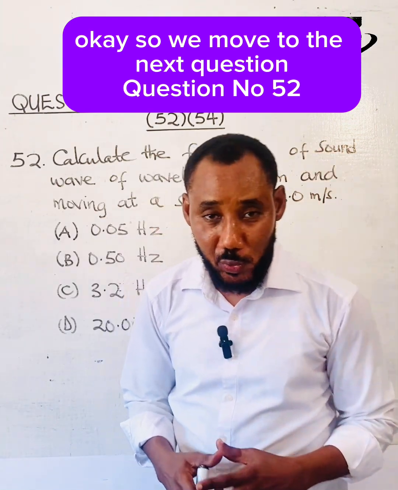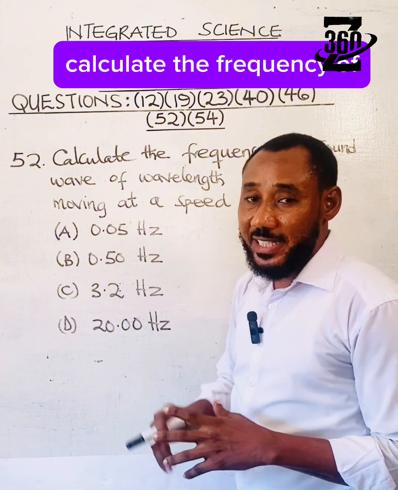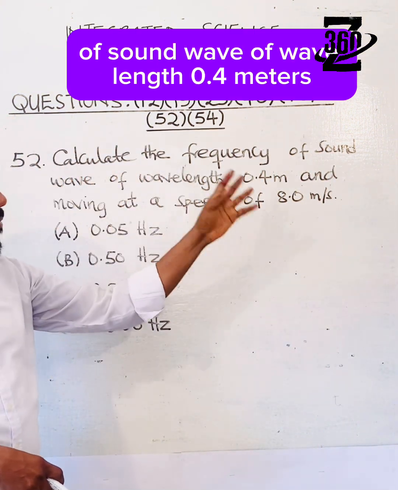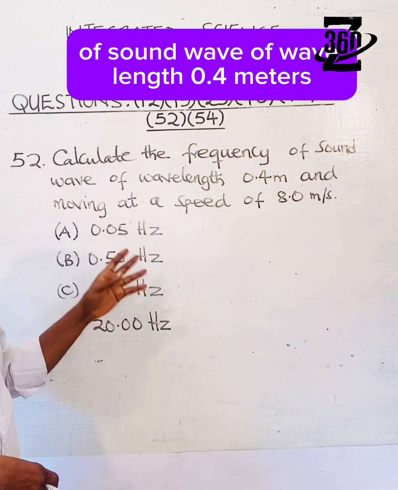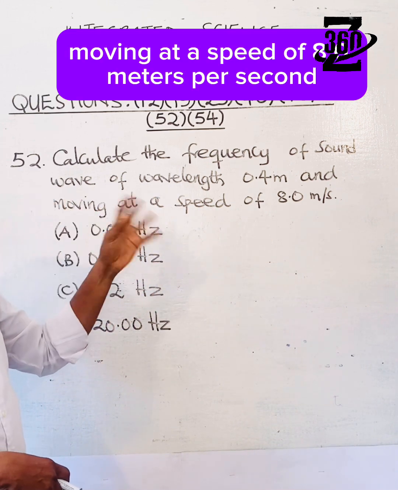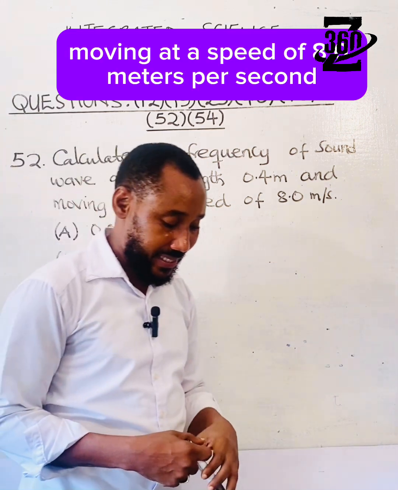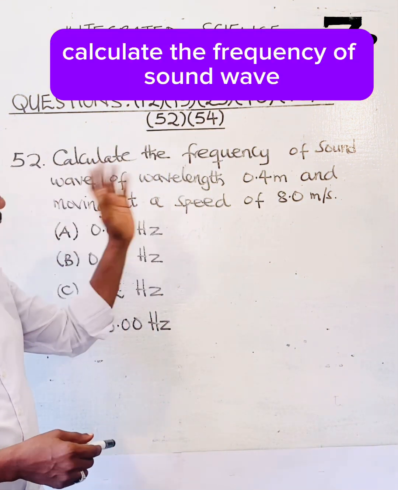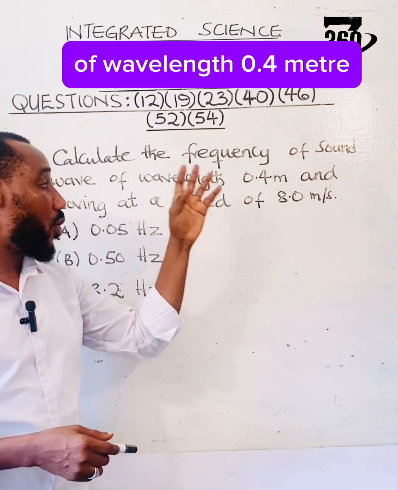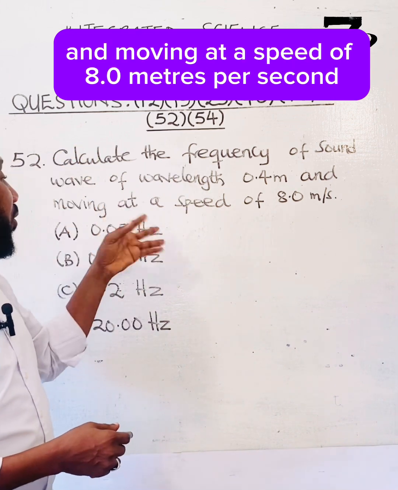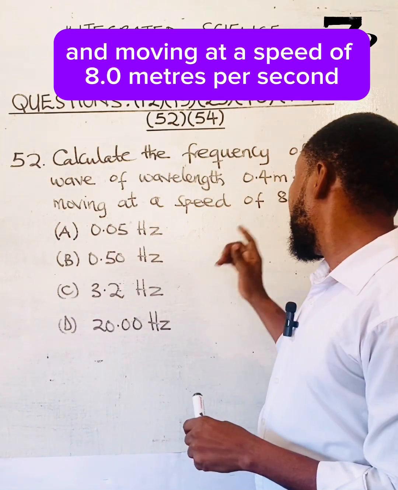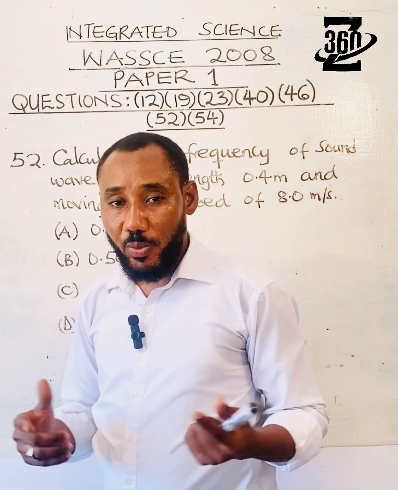Question number 52. Calculate the frequency of sound wave of wavelength 0.4 meters moving at a speed of 8.0 meters per second. The wave.